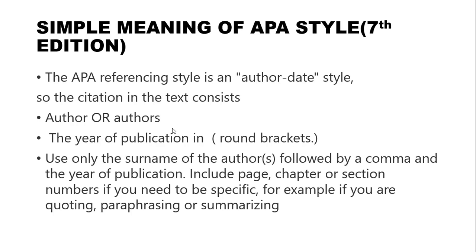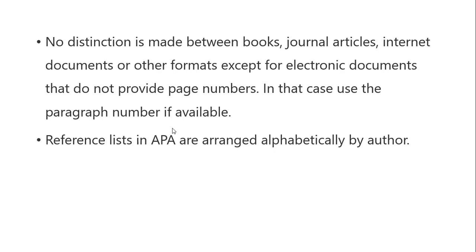The same thing we have already discussed in the 6th edition, and include page number, chapter or section numbers if you need to specify. Okay, if any page number, volume or edition is there, you have to specify it, for example if you are quoting or paraphrasing or summarizing. And no distinction is made between books, journal articles, internet documents or other formats, except for electronic documents that do not provide page numbers, and in that case use the paragraph number if available. And the last thing is that the reference list in APA is arranged in alphabetical order. So these things we follow in the 6th edition also.